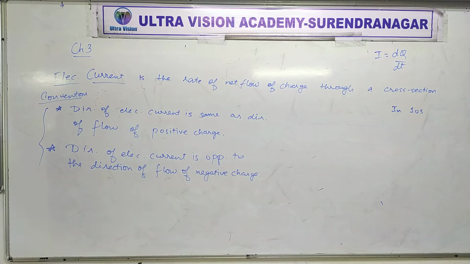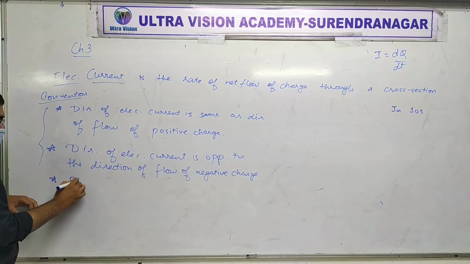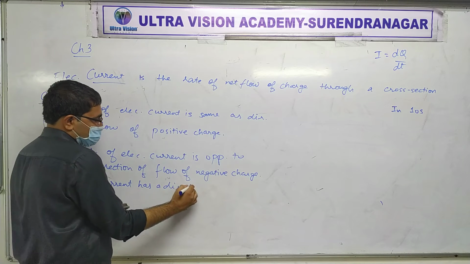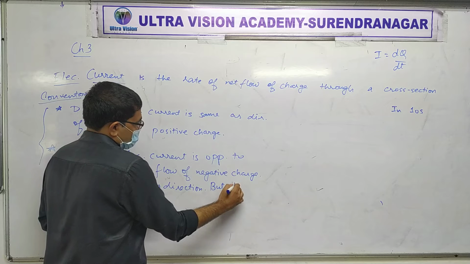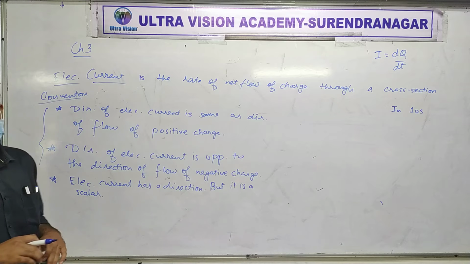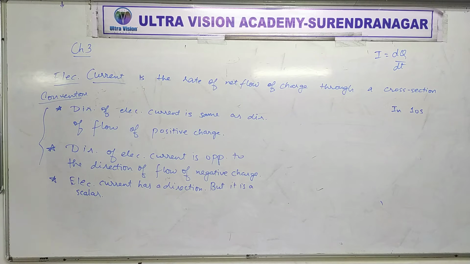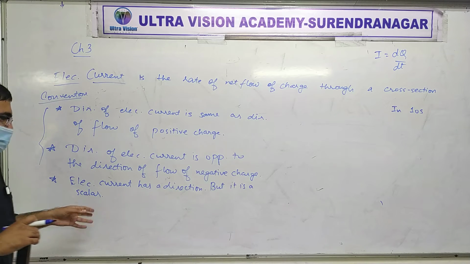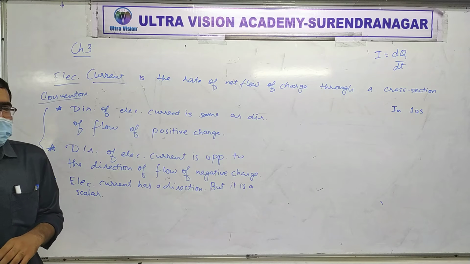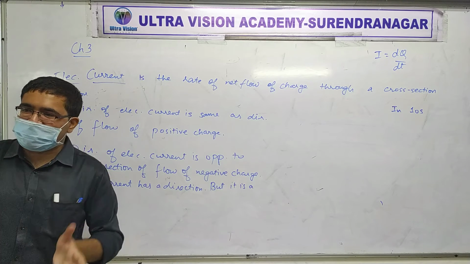Now, when I say electric current has direction, if some quantity has direction, it should be a vector, sure, but electric current is a scalar. Electric current has a direction, but it is a scalar. What kind of direction is this? Because although electric current has a direction, when we are talking about circuits, it's not like current can flow randomly in any direction in a circuit.